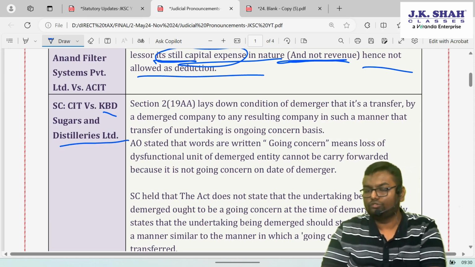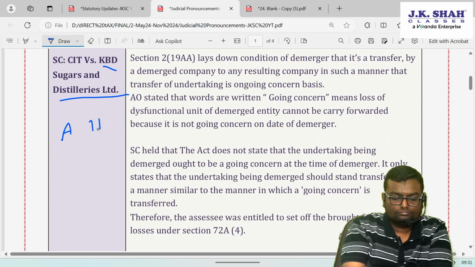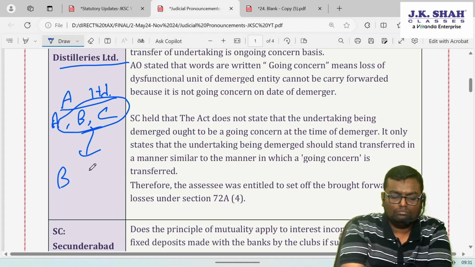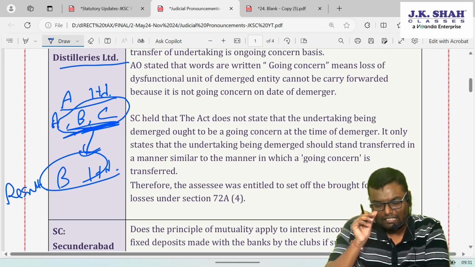Now understand the issue. Let's say there is a company A Limited. It has 3 units, Unit A, Unit B, Unit C. A Limited is now planning to demerge Unit B and C and make another company, B Limited, that is a resulting company. So now the resulting company will get all the assets and liabilities of Unit B and Unit C under the scheme of demerger.